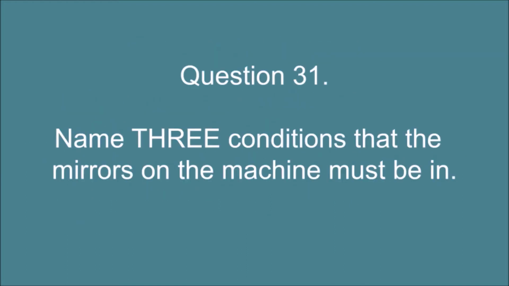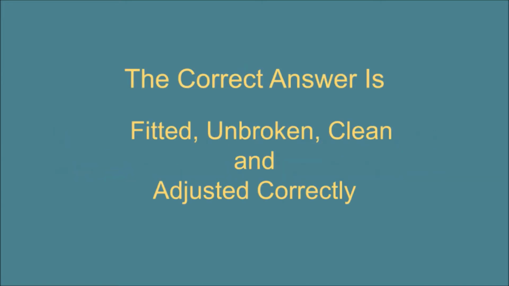Question 31. Name 3 conditions that the mirrors on the machine must be in. The correct answer is fitted, unbroken, clean and adjusted correctly.